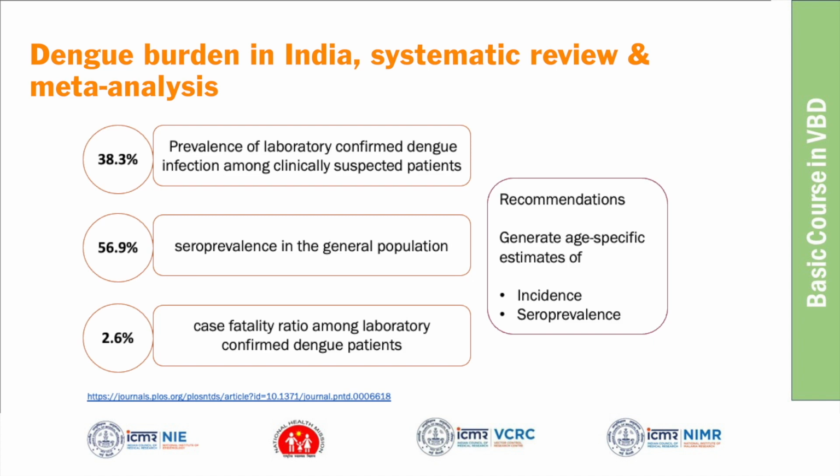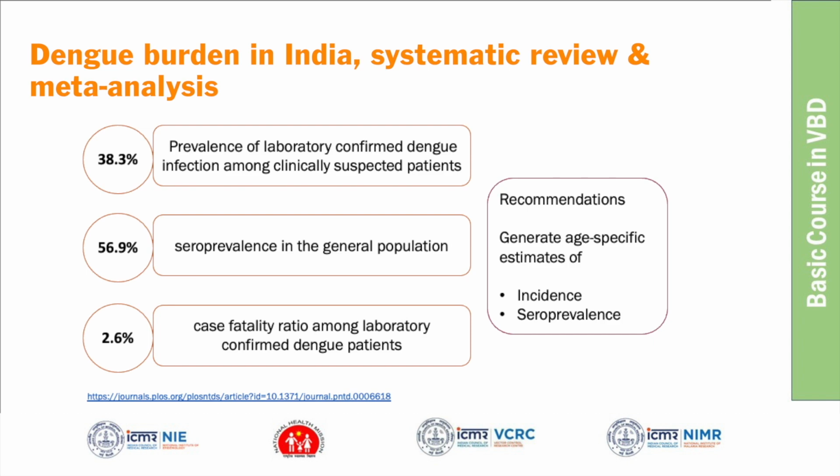Pooling information from all the serosurveys, they produced a meta-estimate, which is 56.9, that is around 57% of the general population in India who were exposed to dengue. So 57% of the population already have some antibody for dengue.